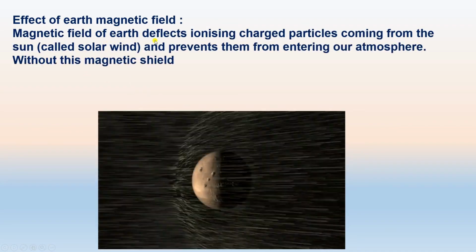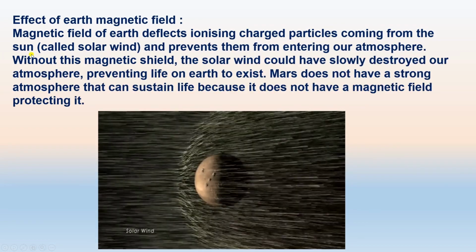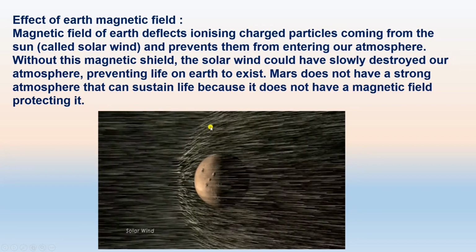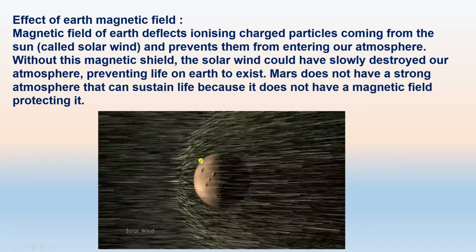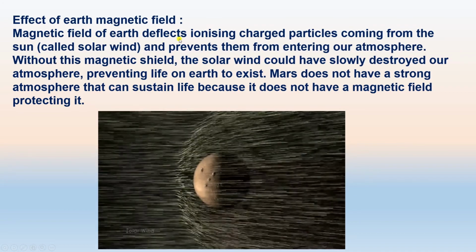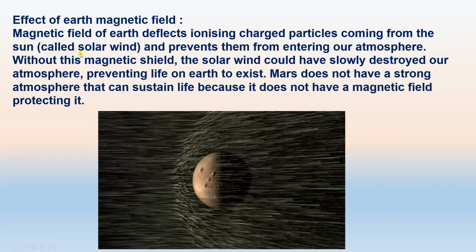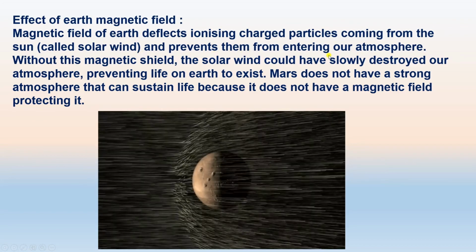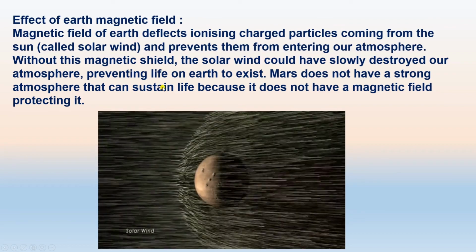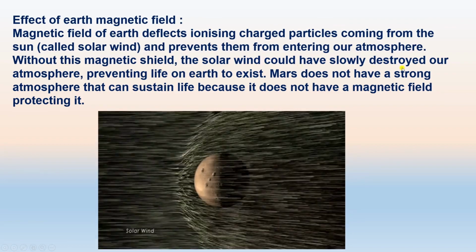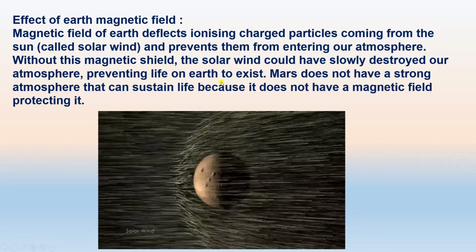Magnetic field of Earth deflects the ionizing charged particles coming from the sun, called the solar wind. Like this, it is considered to be Earth, and the solar charged particles are coming. That is known as the solar wind. The magnetic field prevents them from entering our atmosphere. Without the magnetic shield of Earth, solar wind could have slowly destroyed our atmosphere, preventing life on the Earth to exist.